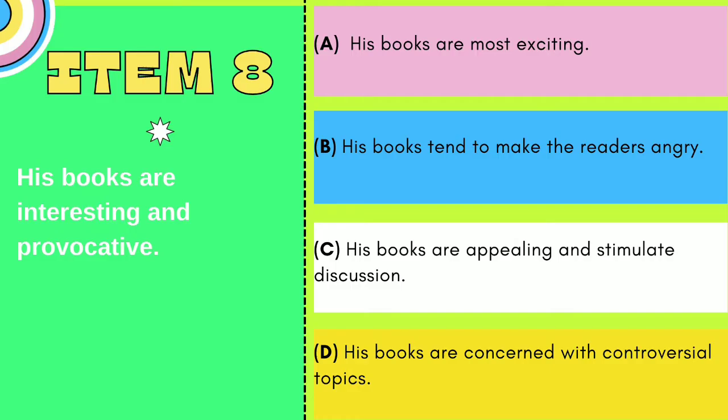So option A has two ideas: 1, his books, and 2, most exciting. This option does not express the idea of being provocative, so this is not the answer. Option B has two ideas as well. It makes mention of his books and makes the readers angry, but it does not express the idea of being interesting. Option C makes mention of three ideas: his books, appealing, and stimulate discussion.